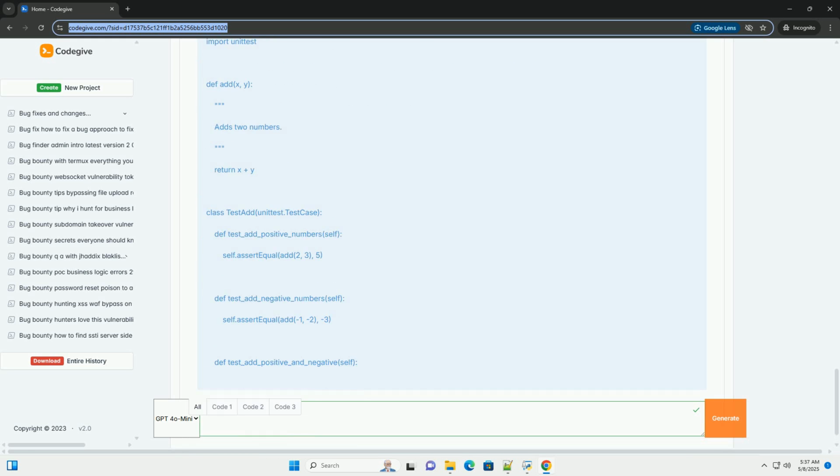Avoid code duplication, DRY, don't repeat yourself. Extract common logic into reusable functions or classes. Use comments judiciously. Comments should explain the why more than the what. Good code should be self-documenting as much as possible. Prefer immutability. Immutable data structures can prevent many bugs related to unintended side effects. Use version control, Git. Track changes to your code, collaborate effectively, and easily revert to previous versions if needed.